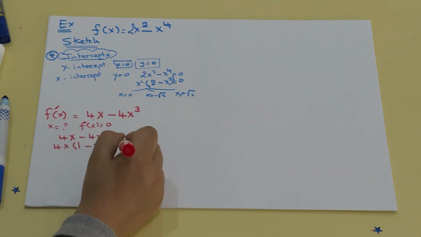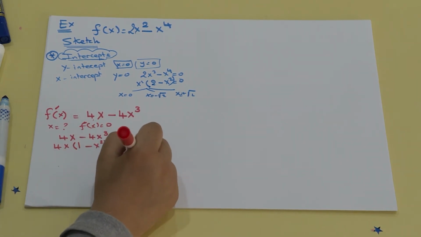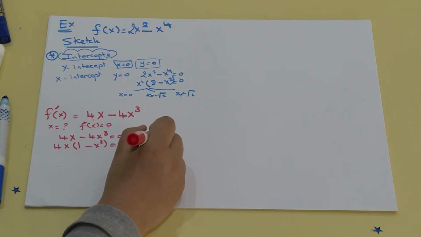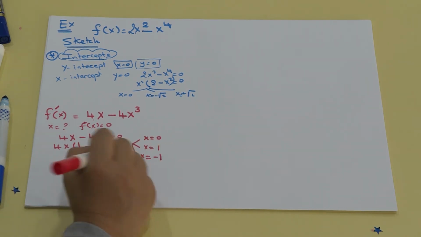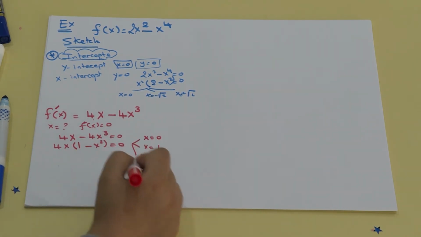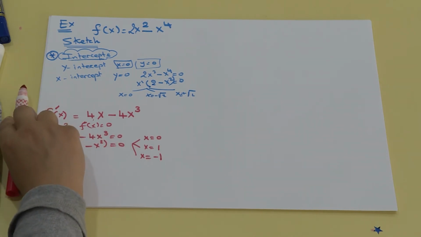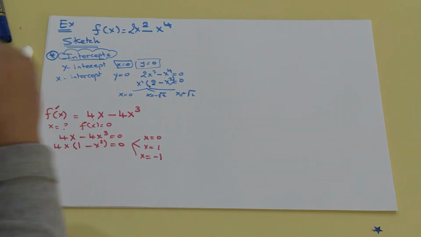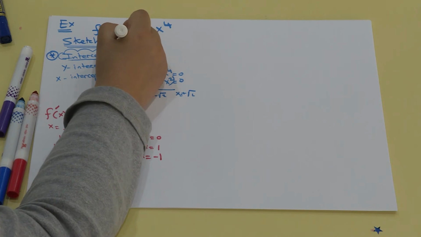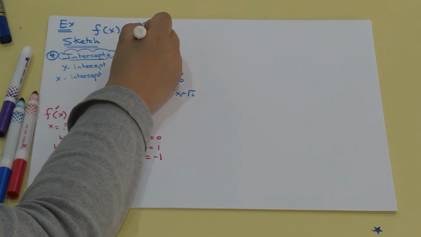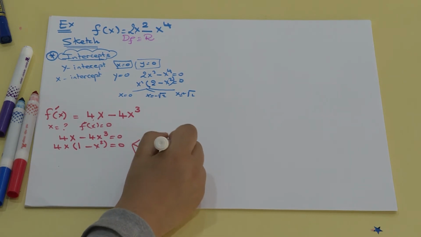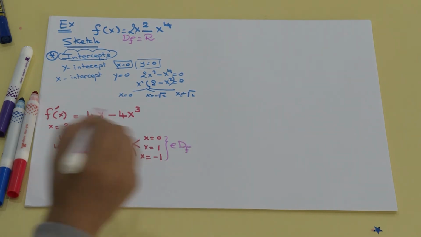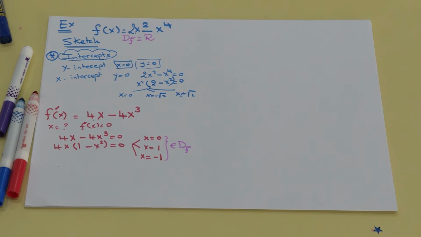This implies that we have 3 possibilities: either x equals 0, x equals 1, or x equals minus 1. Are all these values in the domain of the original function? Yes, because the original function is a polynomial, and the domain of any polynomial is the whole real line. So all of them belong to the domain of the original function.